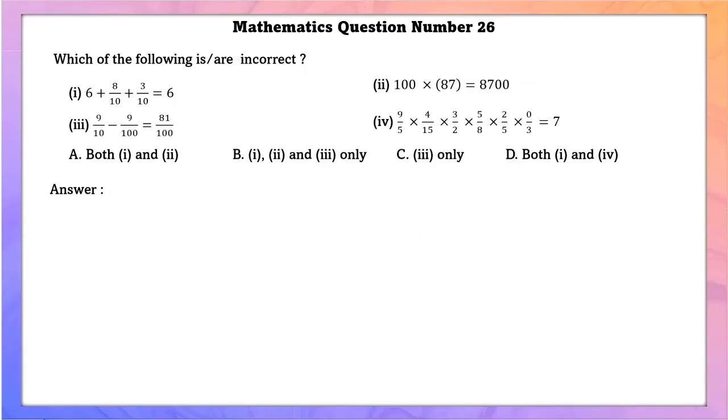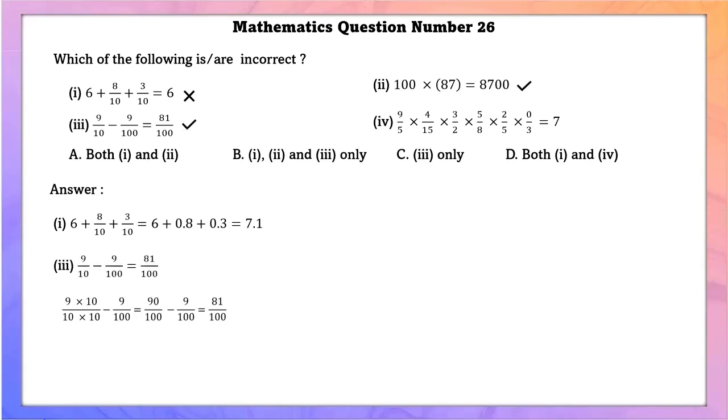Mathematics question number 26. Which of the following are incorrect? First one, if we simplify it, we'll get 7.1. So this statement is wrong. Second one, 100 into 87 is equal to 8,700, which is true. Third one, 9 by 10 minus 9 by 100 is equal to 81 by 100. Yes, this is true.